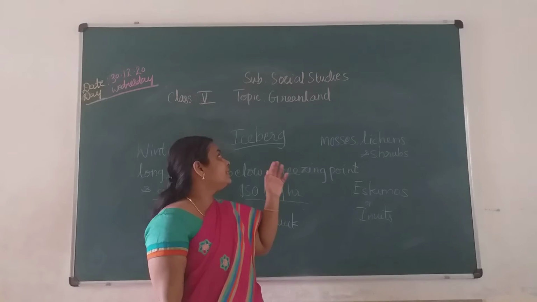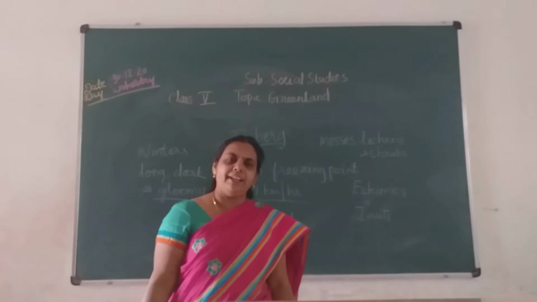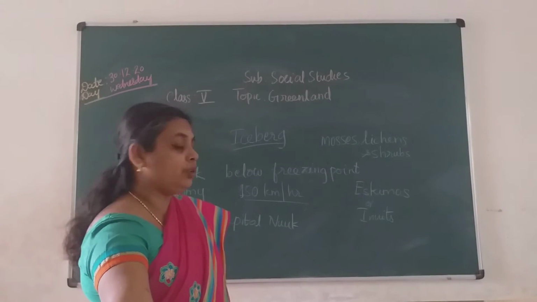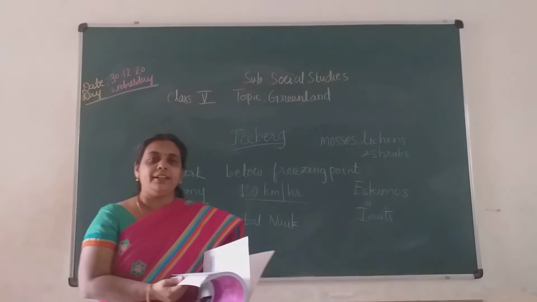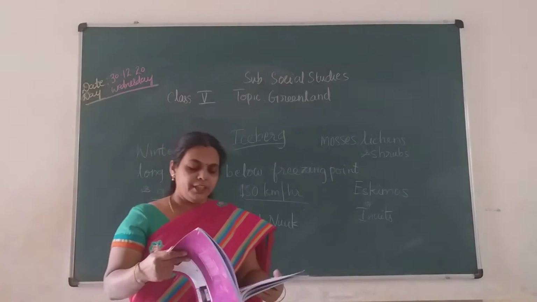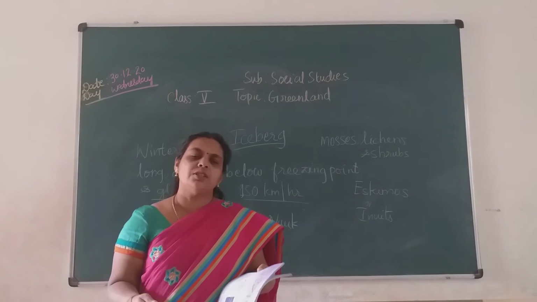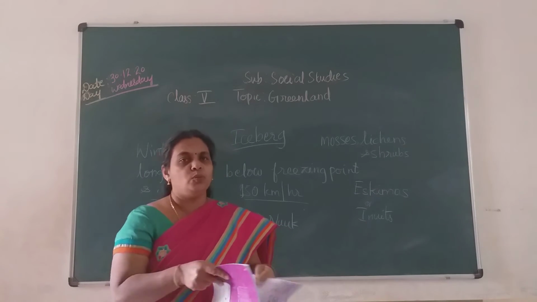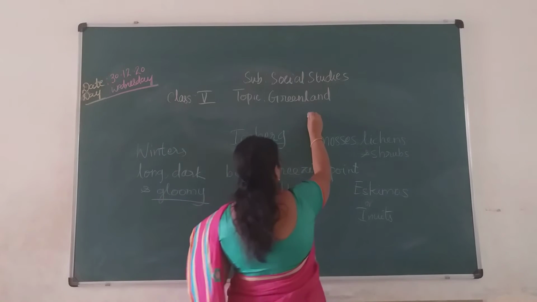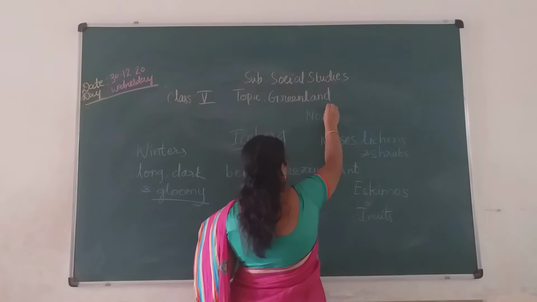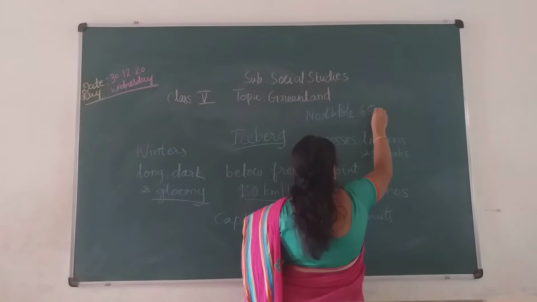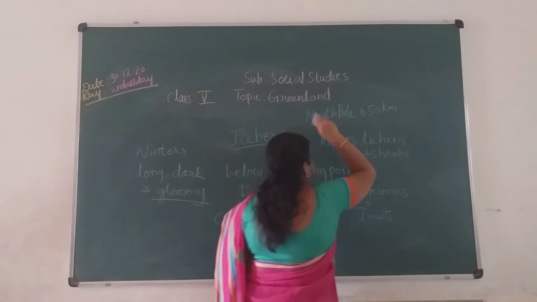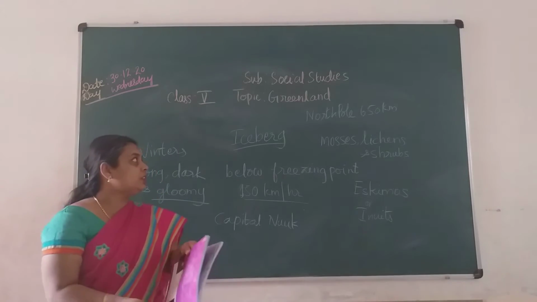So we have completed this lesson, Greenland, children. Again we are going to discuss that, children. Okay. So Greenland is located near the Arctic Circle, children. So that is your North Pole. Okay. So Greenland is located near the North Pole. It is almost 650 kilometers only, children. 650 kilometers from the North Pole.